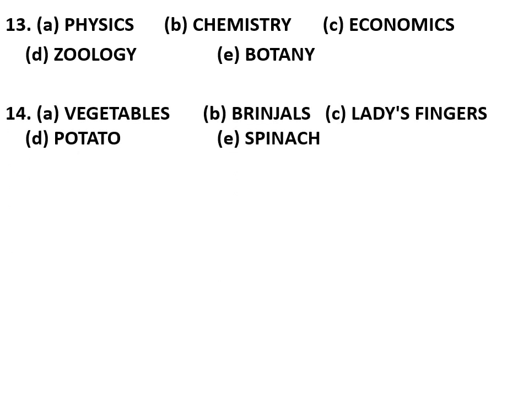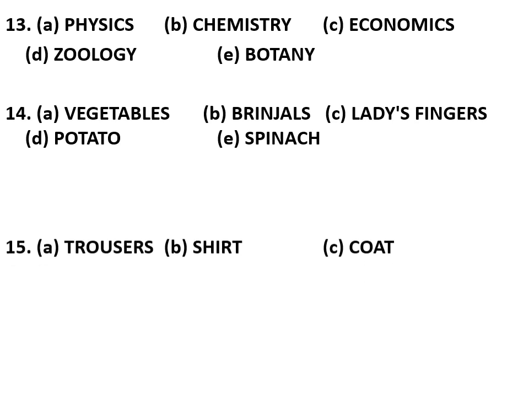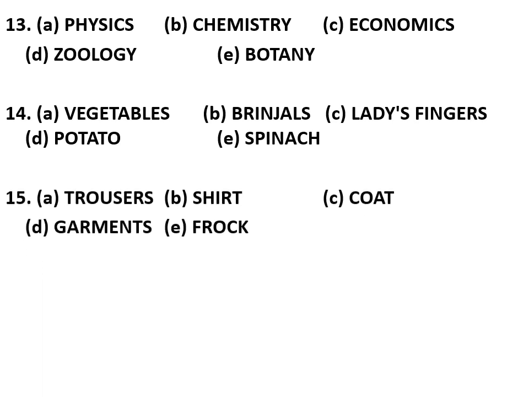Fourteenth is vegetables, brinjal, ladyfinger, potato, spinach. All are names of vegetables, so vegetable is the odd one out. Next: trouser, shirt, coat, garment, frock. These are all garments: trouser, shirt, coat and frock. So garment is the odd one out. So this is the solution of the previous assignment.